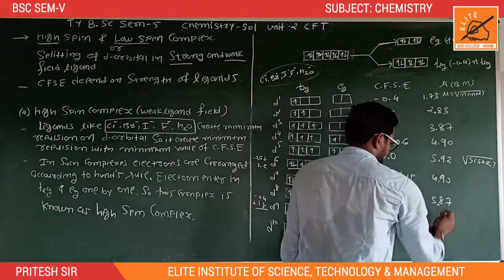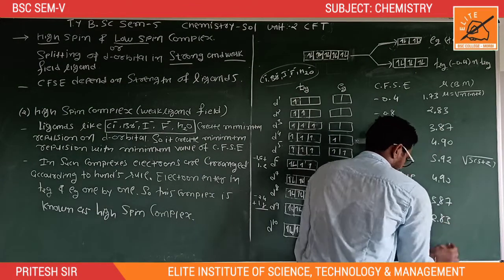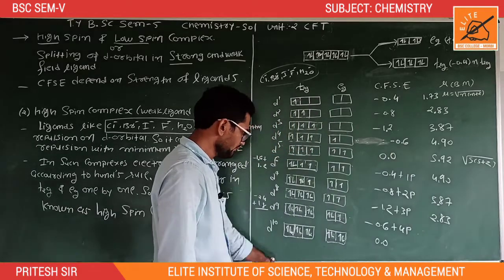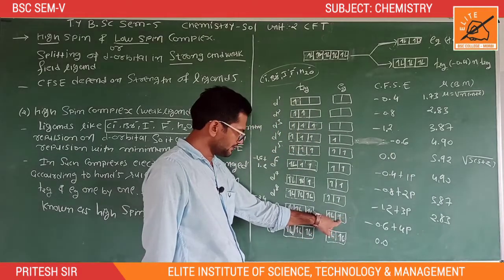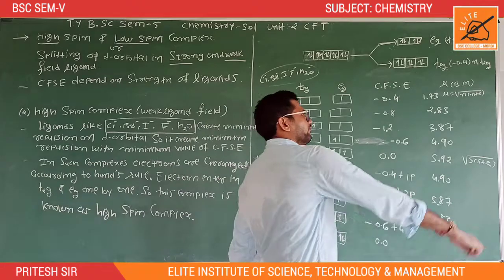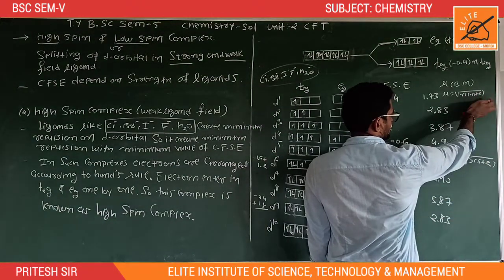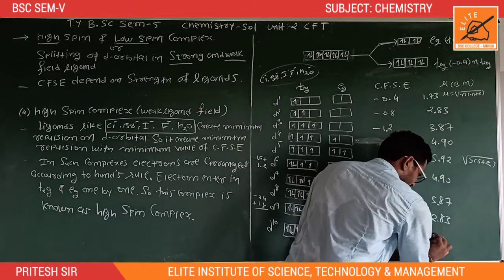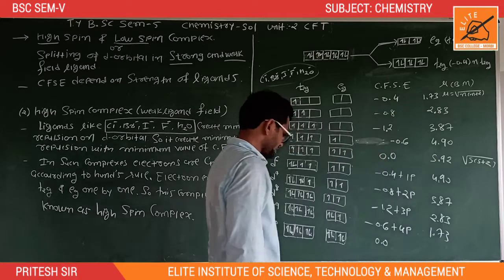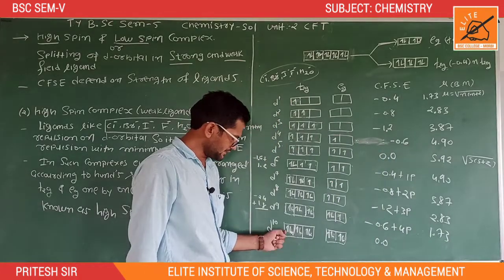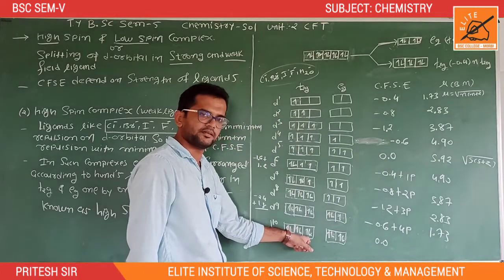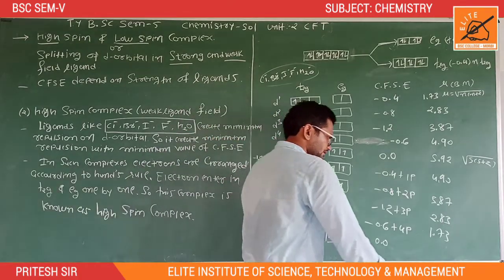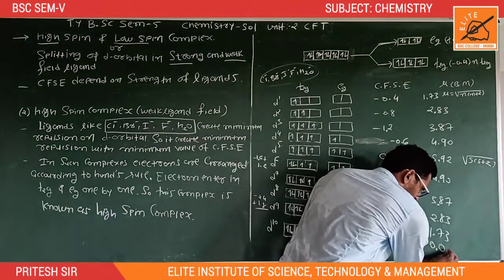Here 2.83. And here only 1 unpaired electron is present. So 1 plus 2 into 1, it means root 3, 1.73. And here no unpaired electrons are present in the d10 system, so the value of n is equal to 0. So the value of magnetic moment is also 0.